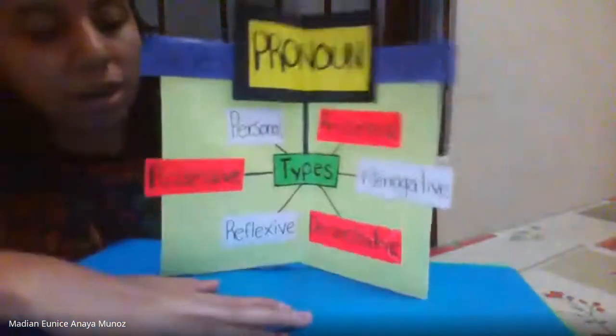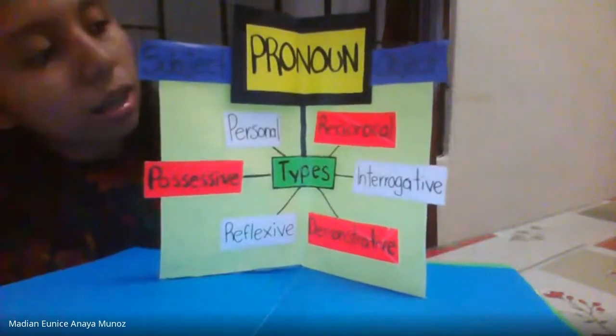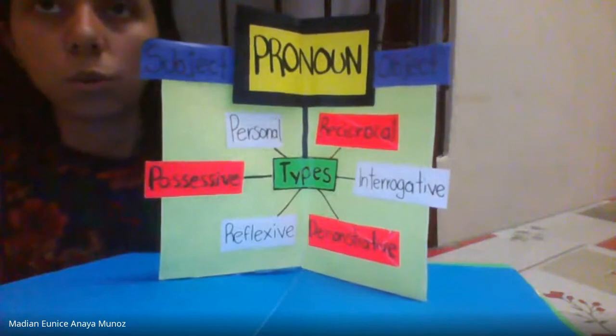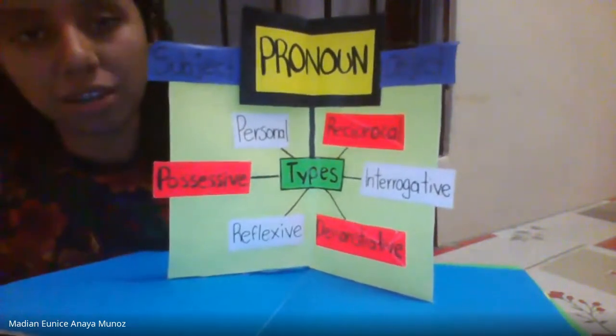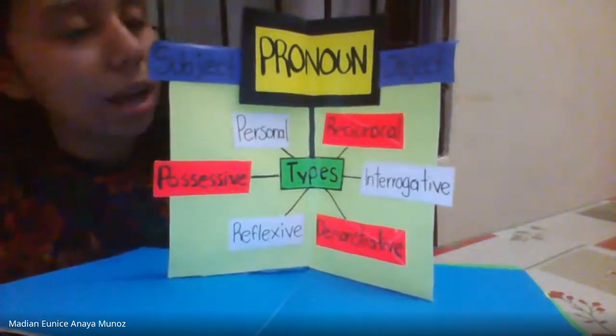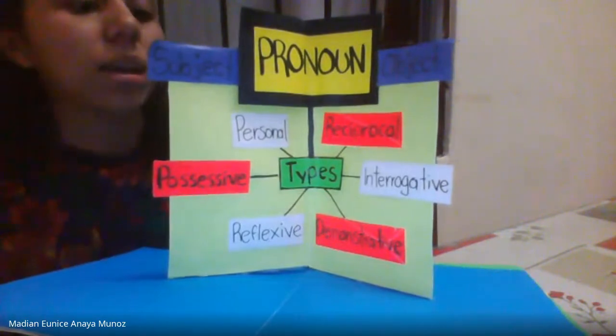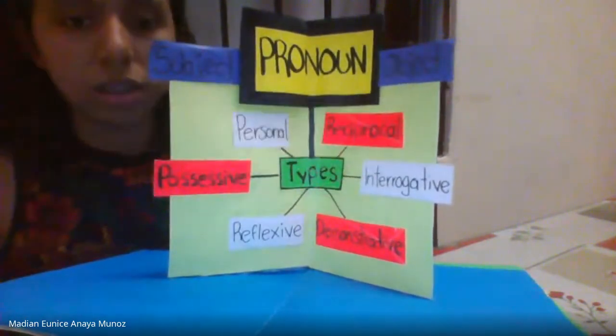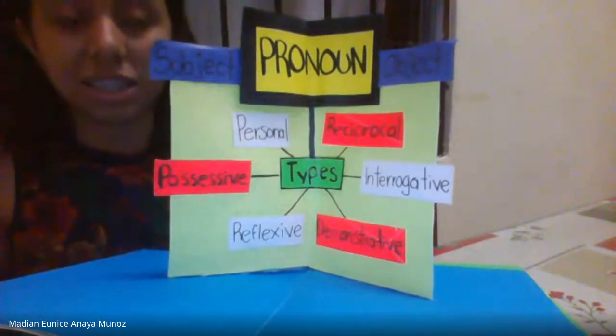So the pronoun is used in place of a noun. A pronoun can be the subject or the object of the sentence.